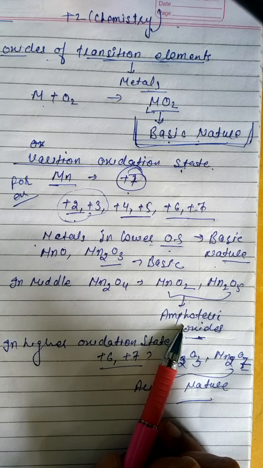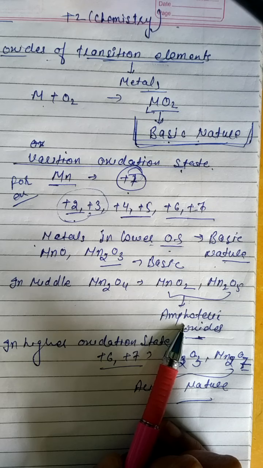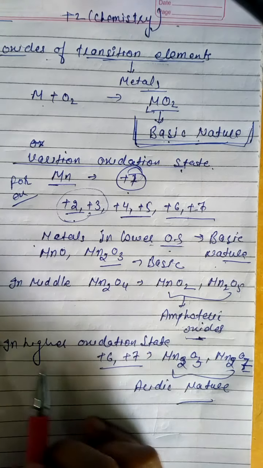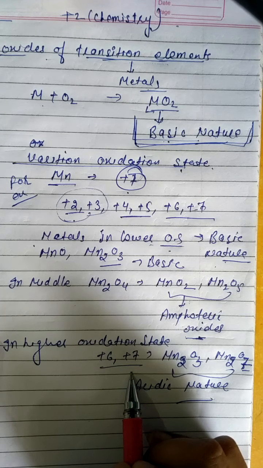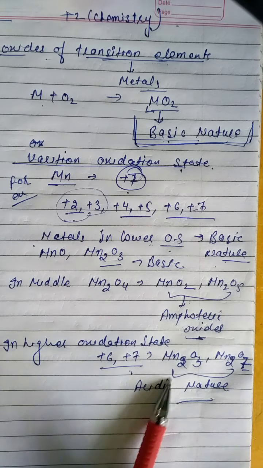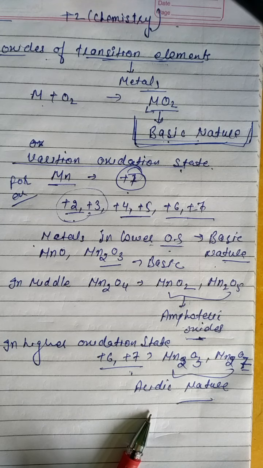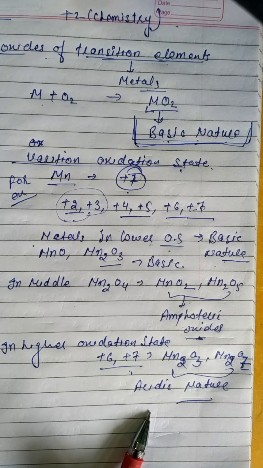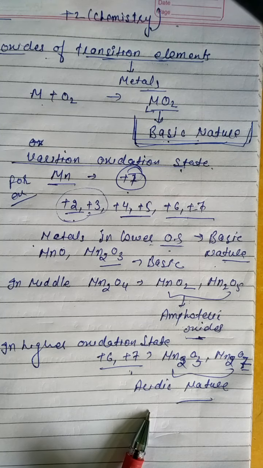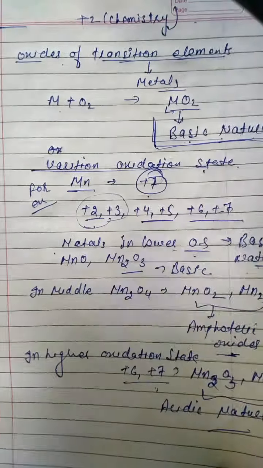What are amphoteric oxides? They react with both acid and base to form salt and water molecule. But in a higher oxidation state, that is in the case of +6 and +7 oxidation states, the metal oxides behave like acidic in nature. Clear? This is about the acidic and basic behavior.